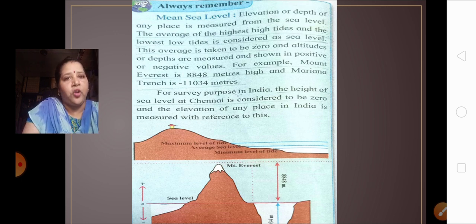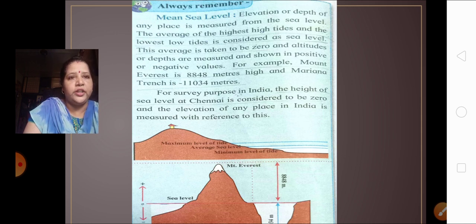So let's talk about what this mean sea level is. Elevation or depth of any place is measured from the sea level. It is the average of the highest high tide and the lowest low tide.